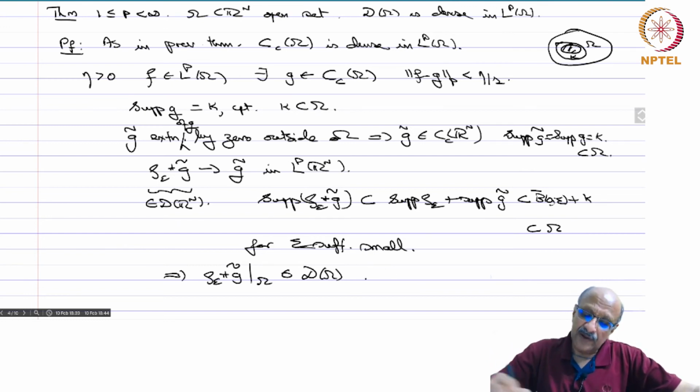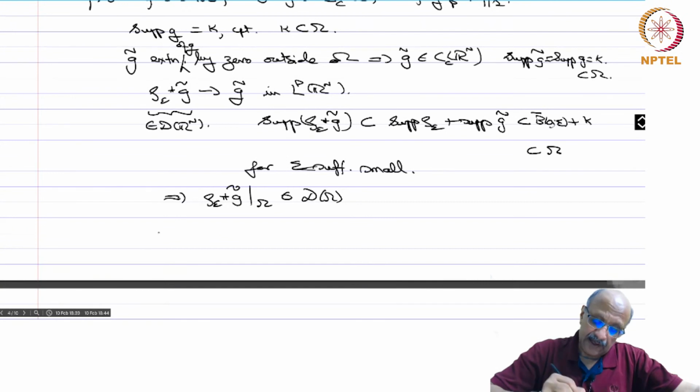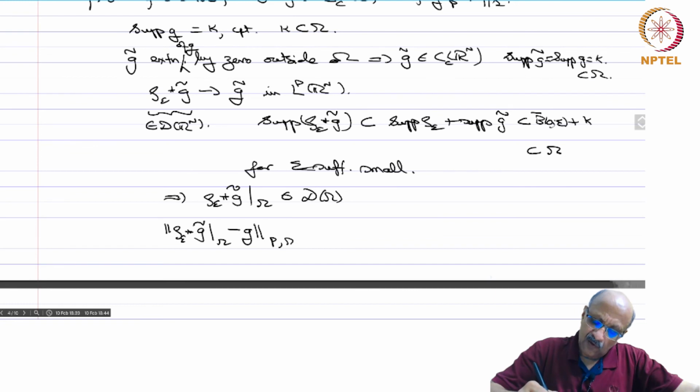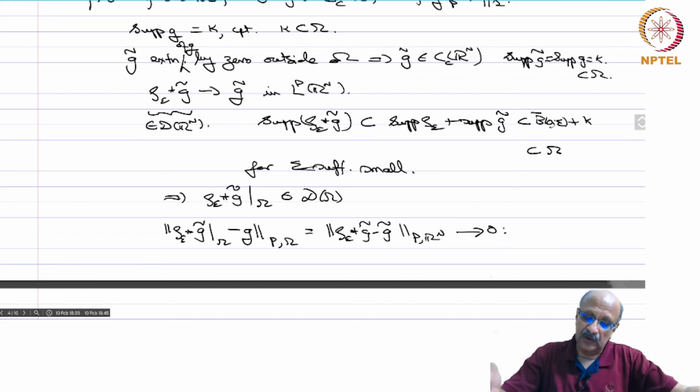And since rho epsilon star G tilde converges to G tilde in Rn, the norm of rho epsilon star G tilde restricted to omega minus G in LP of omega is the same as the norm of rho epsilon star G tilde minus G tilde in LP of Rn, and we know that this goes to 0, because everything is 0 outside.